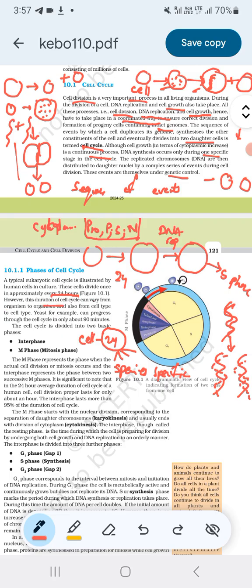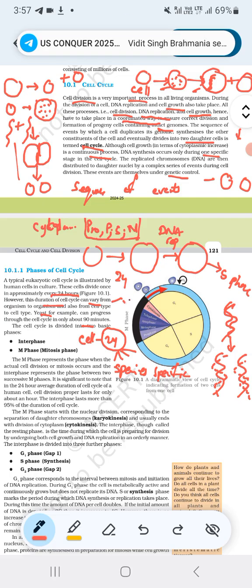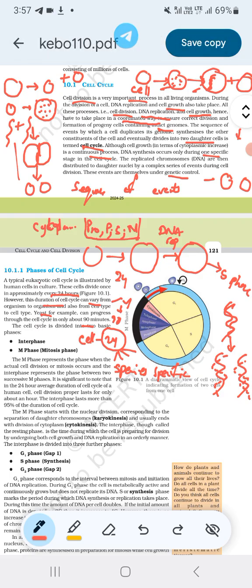The duration of the cell cycle can vary from organism to organism, species to species, and cell type to cell type. Yeast, for example, can progress through the cell cycle in only about 90 minutes. But eukaryotic cells, our human cells, undergo a 24-hour cycle.